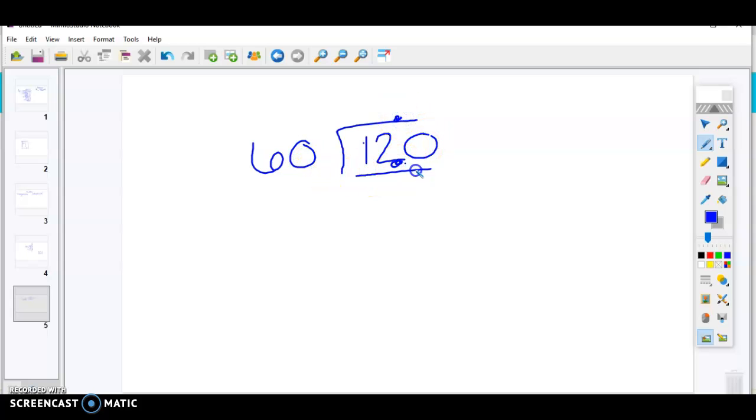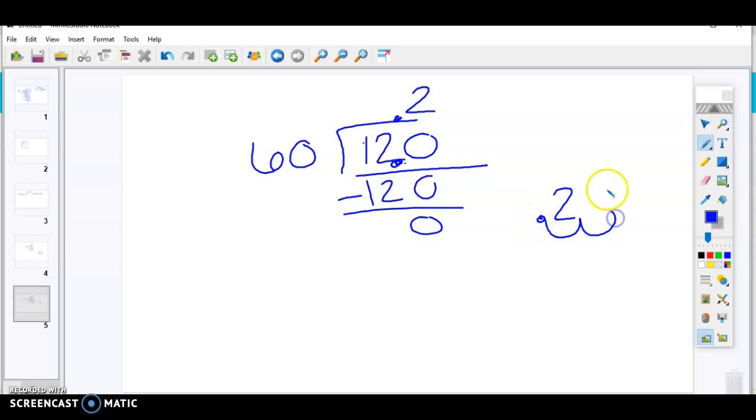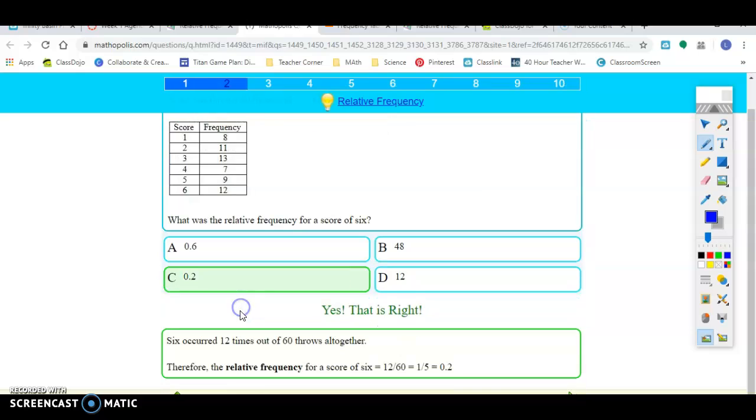Now 60 can go into 120 2 times. 2 times 0 is 0, and 2 times 6 is 12, and we have 0. So there's our answer. Now if it asks for percent, 0.2, bring that decimal over, so I have 20%. So I'm going to come over here and click my answer, 0.2. There we go. That's right, and there's our score. How awesome is that?